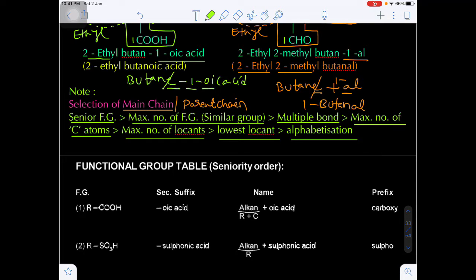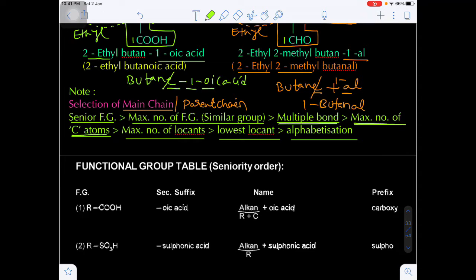Once again I am repeating, first of all seniority goes to the senior functional group. If it is not present, then see the maximum number of similar functional groups, whether they are present in the chain or not. If they are present in the same chain, that chain will be the parent chain. After that we give priority to unsaturation, the multiple bonds. After that, the maximum number of carbon atoms in the principal chain.